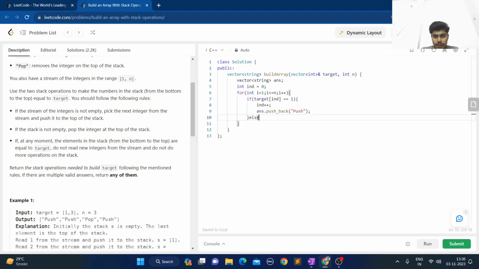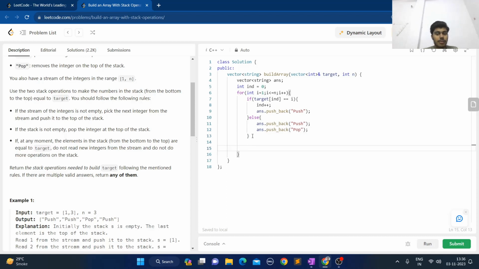If this is not the case, then we do not have to increment the index. Remember, we do not increment the index because we'll remain at the same index, since we did not find the target integer at the current index. So I'll only push back, and at the same time I'll pop back. So I'll do the pop operation also, and not increment the index.